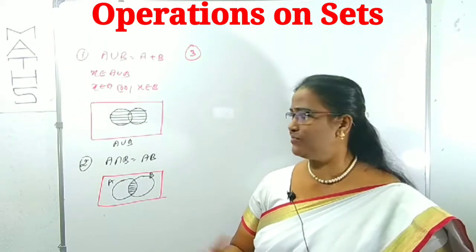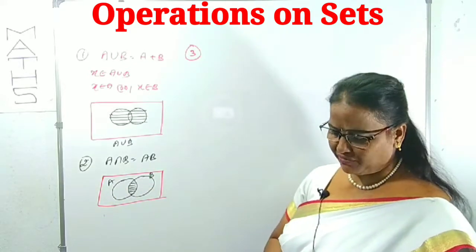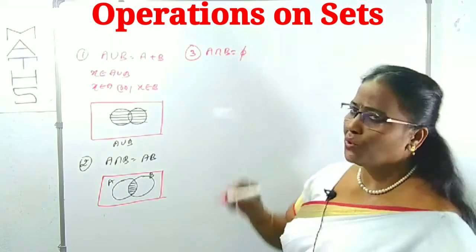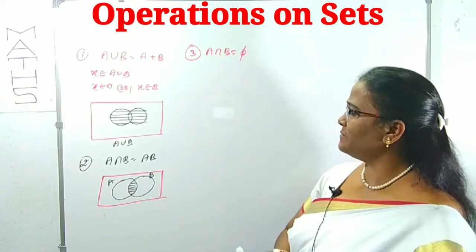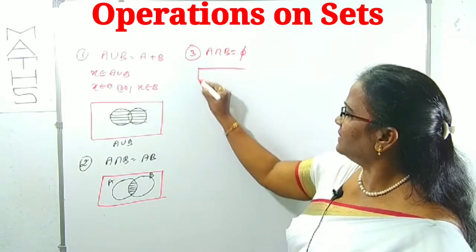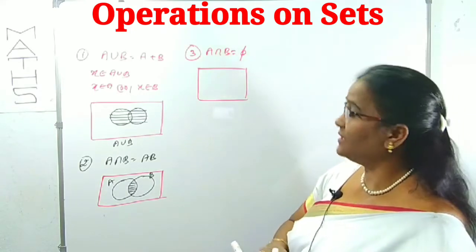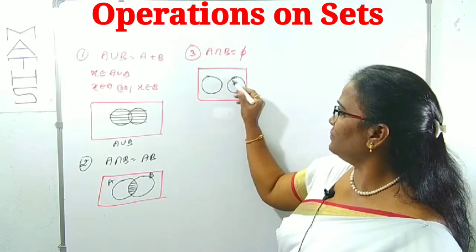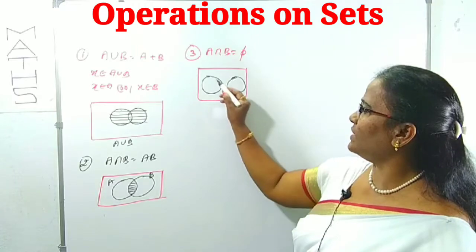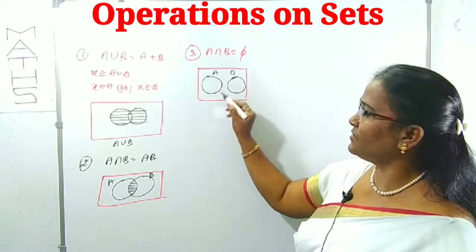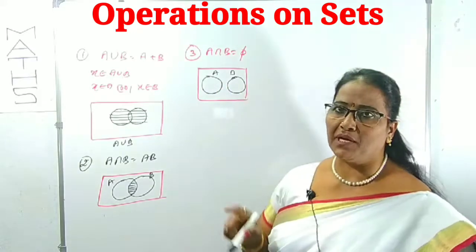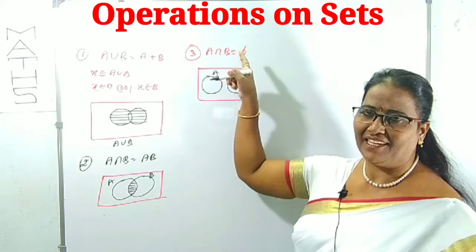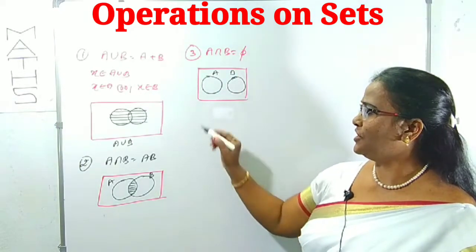disjoint sets. Disjoint means what? There is no common element between them. For disjoint sets, we can write A intersection B must be phi, the null set, meaning no common element between them. We can write it simply in a Venn diagram. Suppose this is the box. The two sets will be separated like this. They don't intersect because there is no common element. This is A, this is B. What can you understand from this? There is no intersection part, which means those are disjoint sets. Disjoint sets means A intersection B must be phi, the empty set.